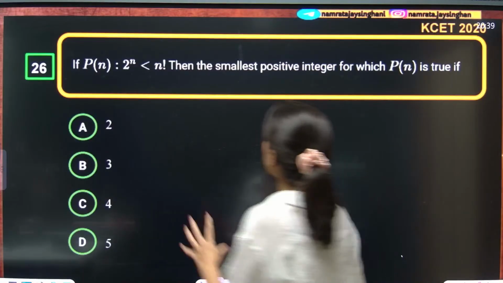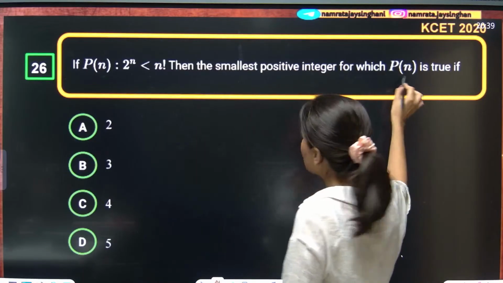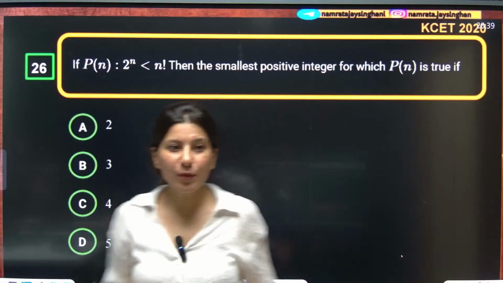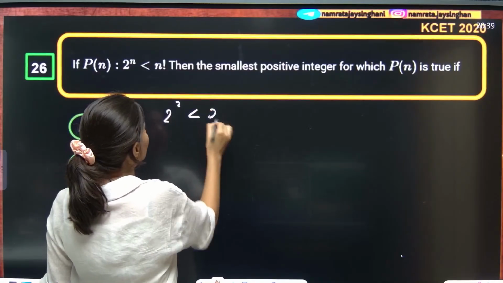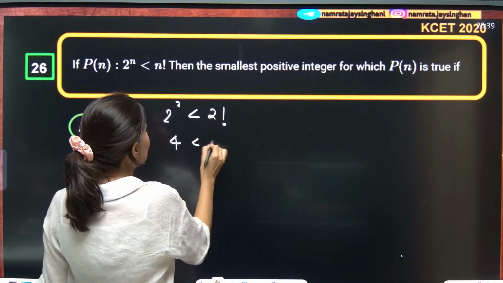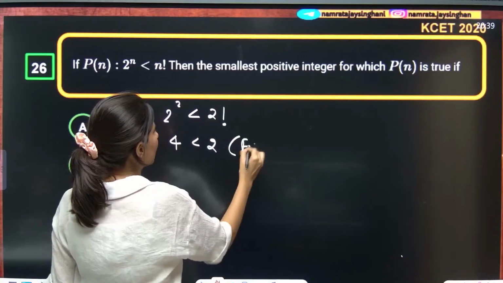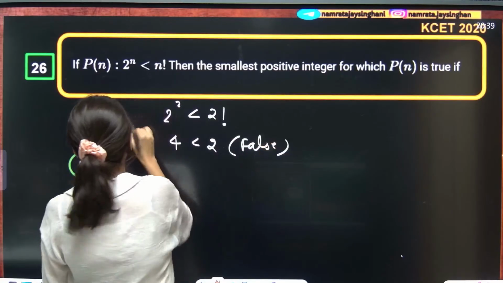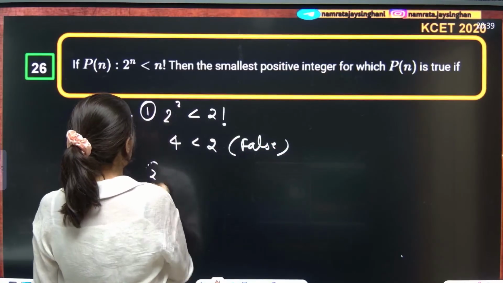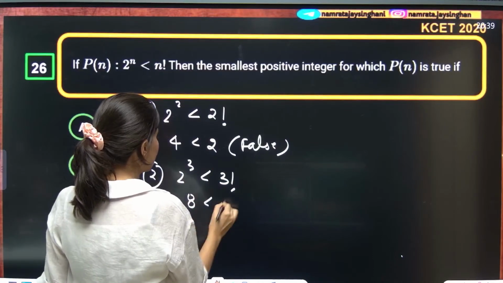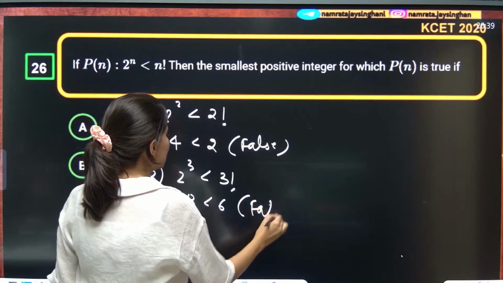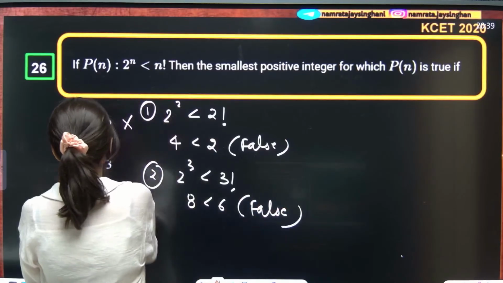The smallest positive integer for which Pn holds. See, if you put n equals 2, is it satisfying? So 2 square less than 2 factorial: 4 less than 2 is a false statement. No, n equals 2 is not satisfying. Now second thing: 2 cube is less than 3 factorial. So 8 less than 6. Again a false statement. That means option B is also not satisfying.